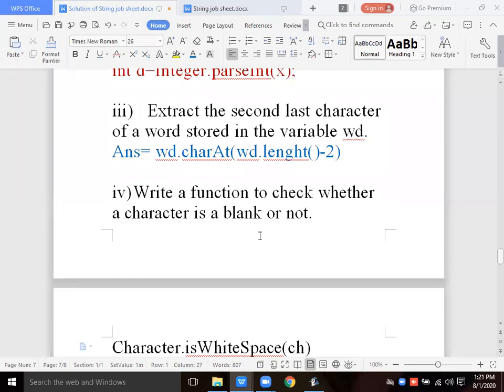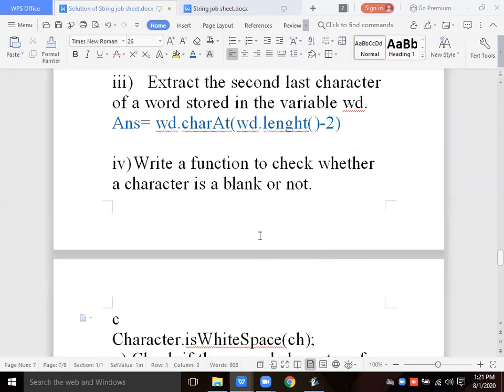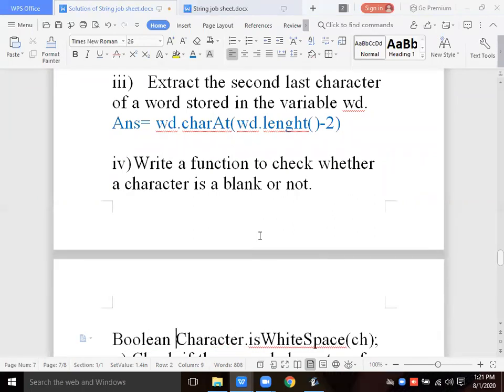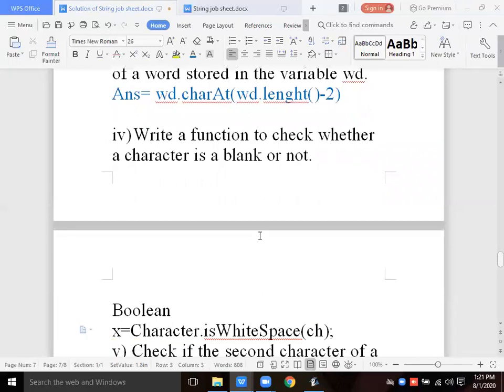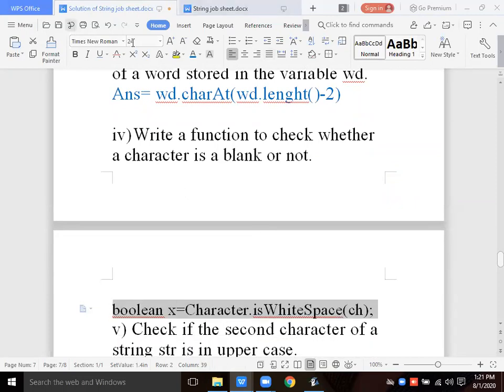Suppose ch is the variable. So here you can declare the char ch. It can be declared, or this is only the statement, but it's going to return true or false. You can write it in System.out.println, or you can take boolean, small letters, boolean x equals, or any variable you can take, but b is small. This is the answer for this one.